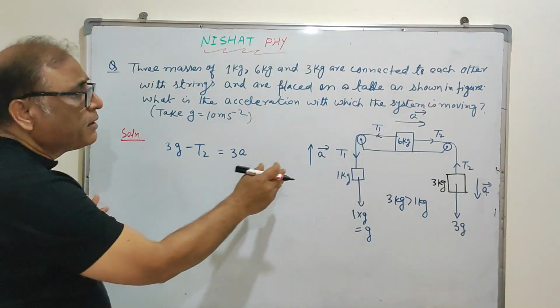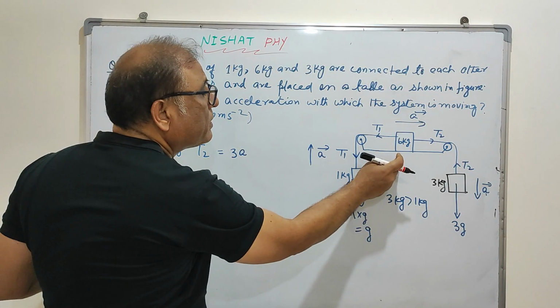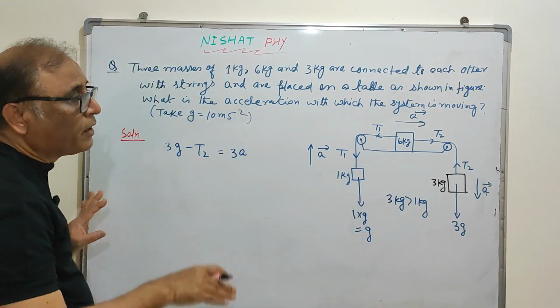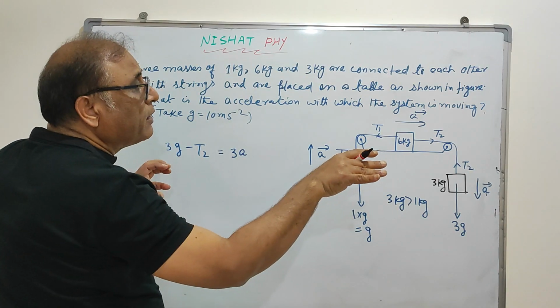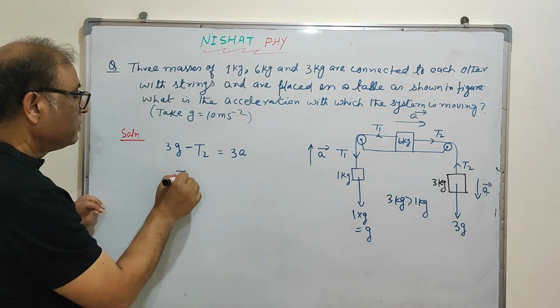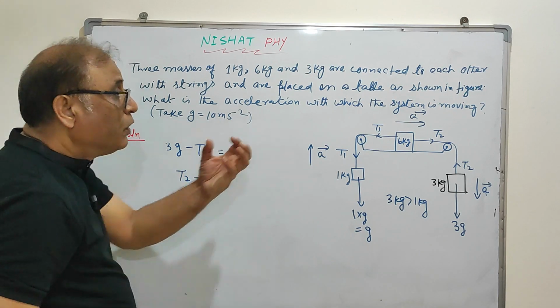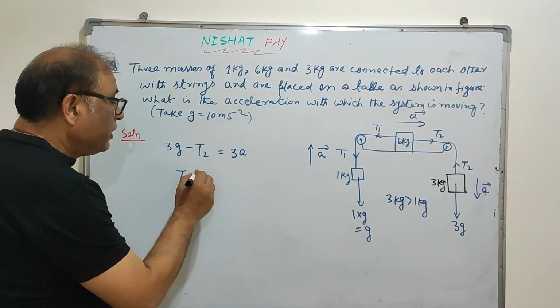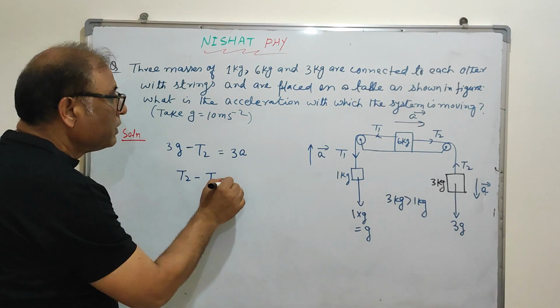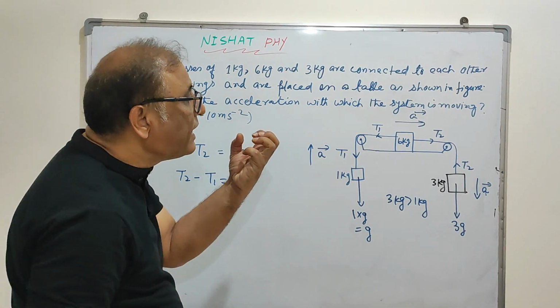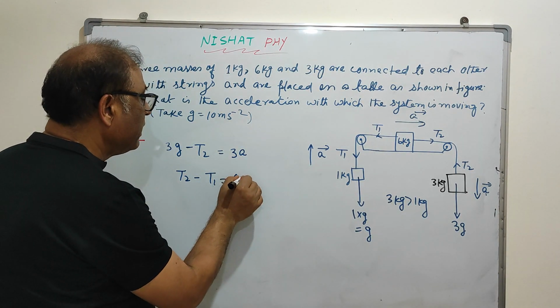Now see this 6 kg. T2 is pulling, and T1 is opposing. So for the 6 kg, T2 minus T1 equals 6a.